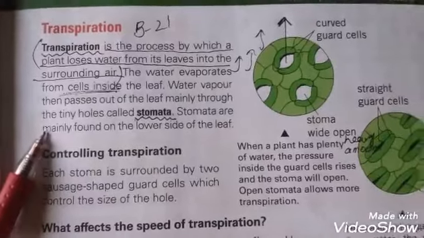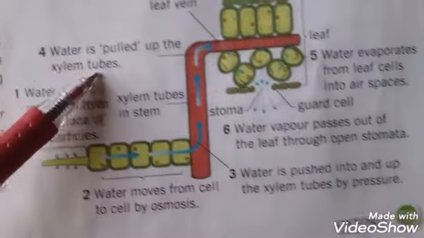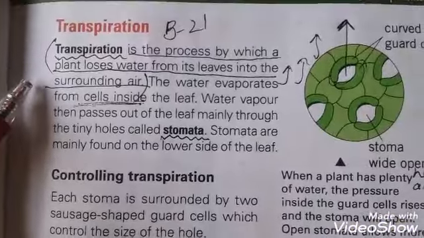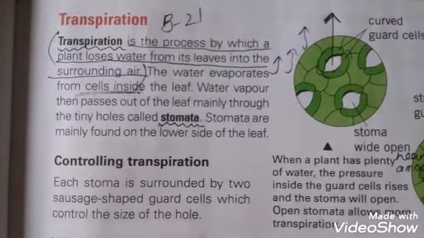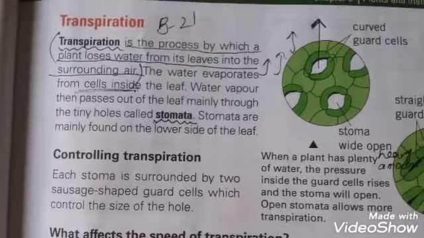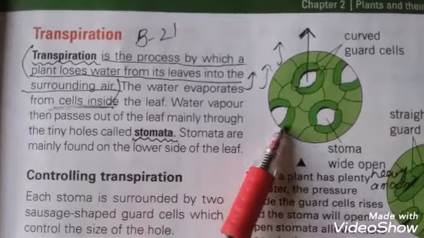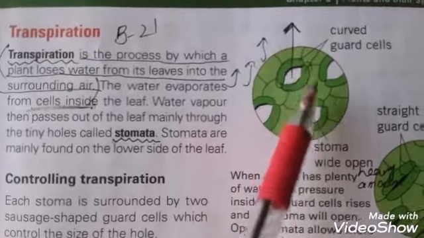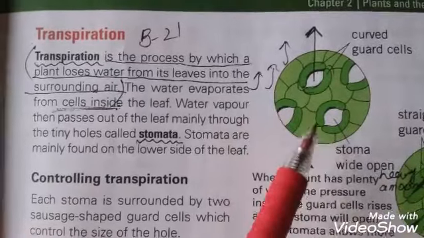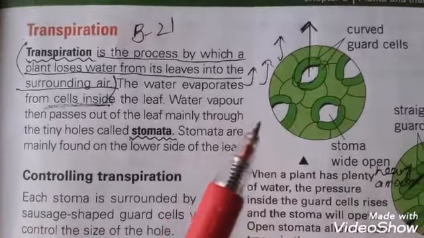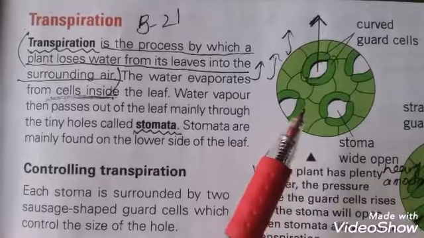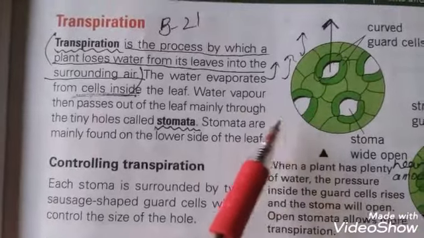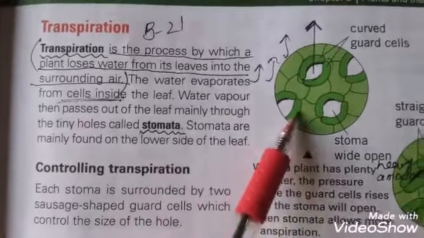My dear students, open page number 23 and the next topic is transpiration. What is transpiration? Students, it is the process by which a plant loses water from its leaf into the surrounding air. Leaves have many tiny holes called stomata, from where water leaves the plant. And these stomata are mainly found on the lower side of the leaf.